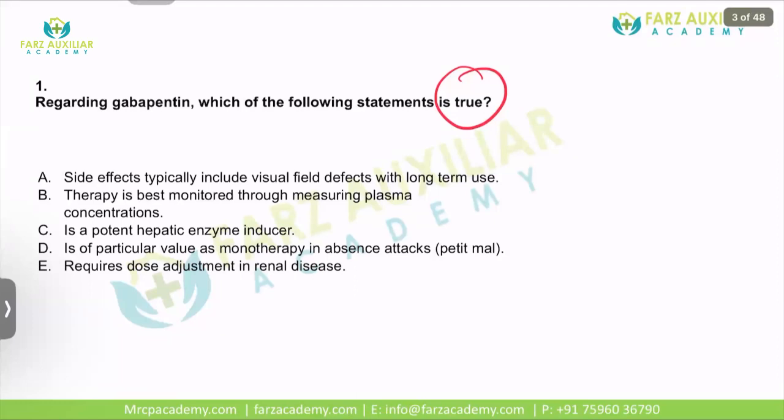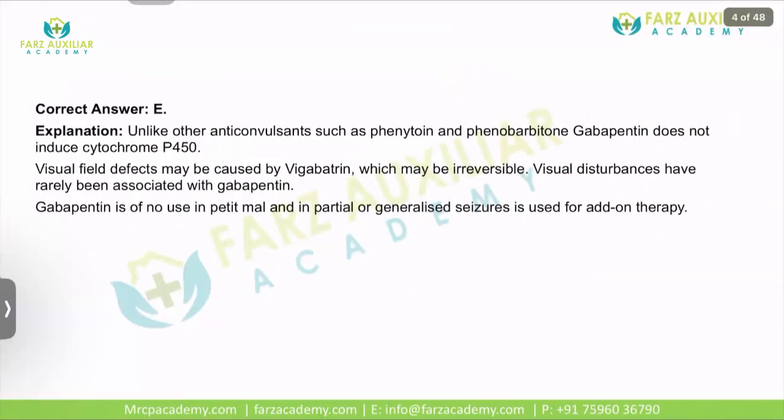It is a potent hepatic enzyme inducer? It is false. Is it of particular value as monotherapy in absence attacks? See, in absence attacks the drug of choice is different. So it is basically not gabapentin. Although it is a GABA agonist, unlike other anticonvulsants like phenytoin and phenobarbital, it does not induce any liver enzyme. Visual effects, remember V for visual effects and V for vigabatrin.